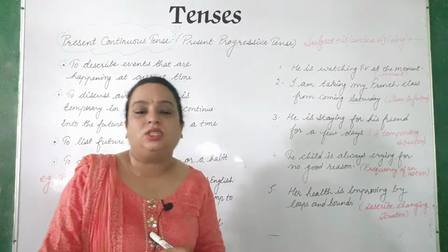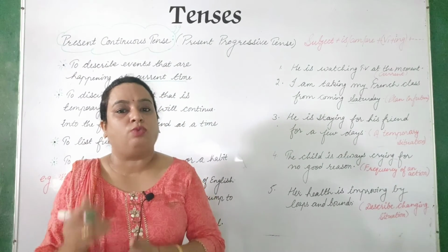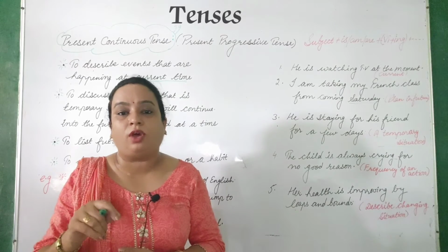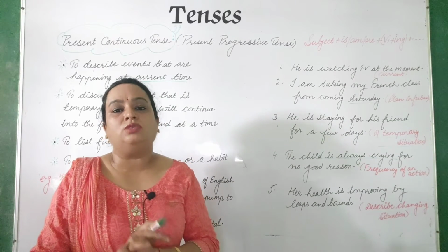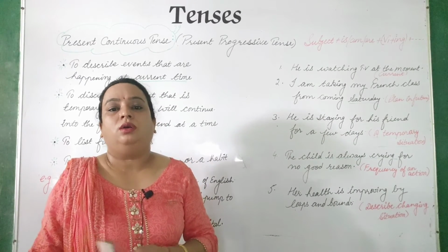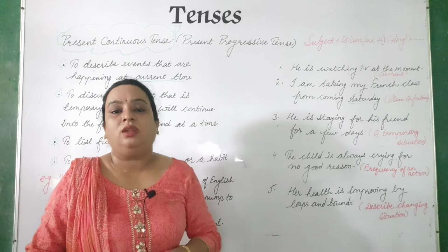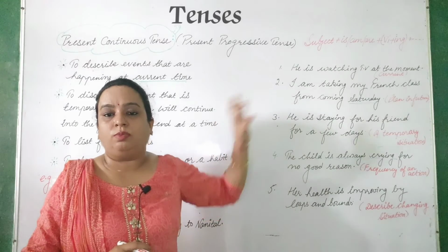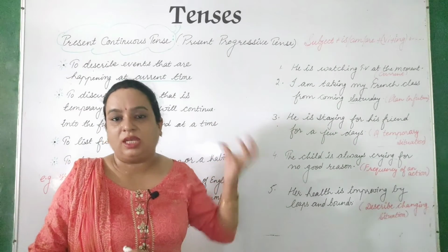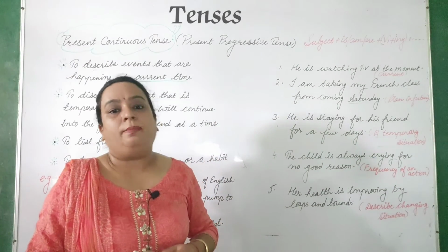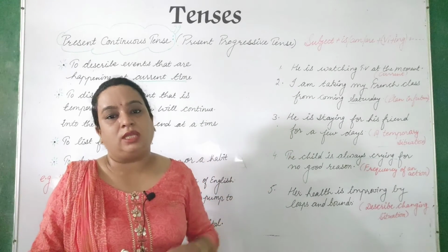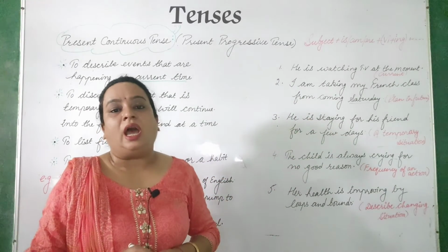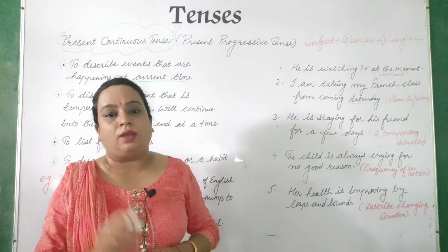Where we learned the structure is subject plus is/am/are plus verb first plus ing in the simple formations, and when we want to transform the sentence into interrogative, there we have to use is/am/are at the first place, means before the subject we have to bring is/am/are, that is the helping verb, plus subject plus verb first plus ing and the rest part of the sentence, and it will end with the question mark.